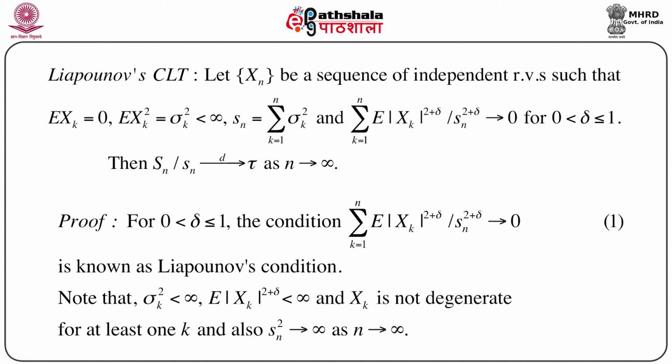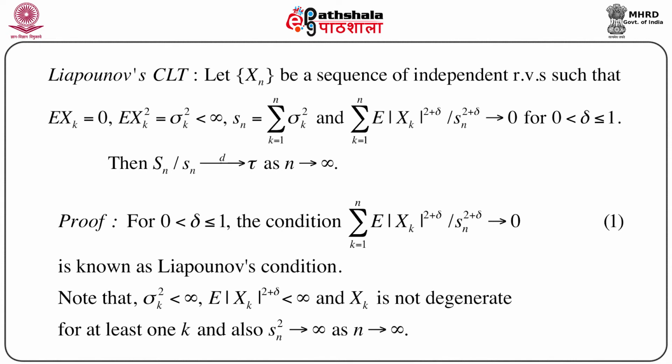First remember one thing, that for 0 less than delta less than or equal to 1, the condition that the summation k equals 1 to n of expectation of mod Xk to the power 2 plus delta, by Sn to the power 2 plus delta, goes to 0, is known as Lyapunov's condition. This is very important in the context of central limit theorems.